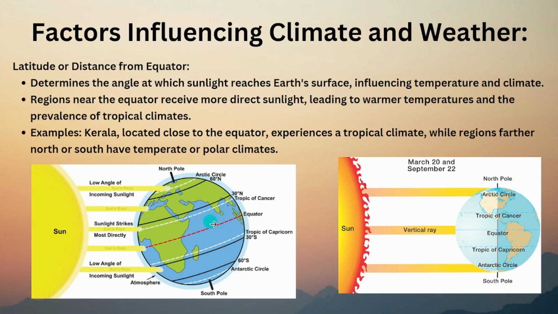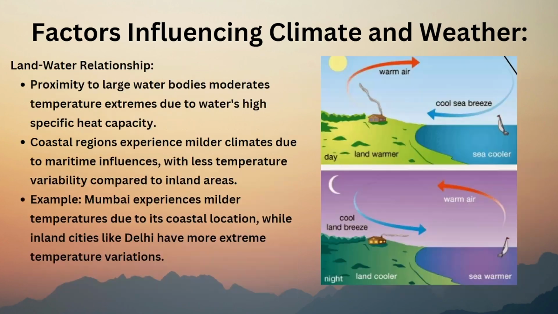If you see the arrow mark. That's the reason Kerala experiences a tropical climate, which means it has more heat and more rain. Regions farther north or south have temperate or polar climates. The regions here in the Himalayas are above the Tropic of Cancer, so they receive a somewhat lesser density of sunlight.